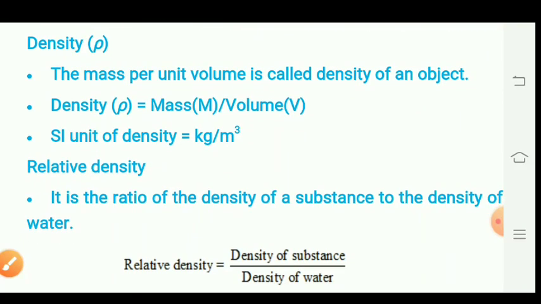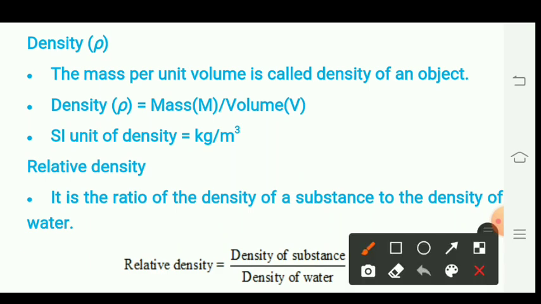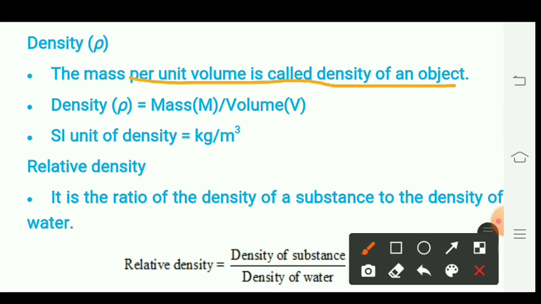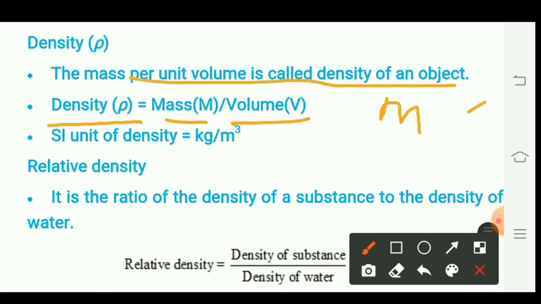Now what is density? Here rho, or density, is the mass per unit volume. So we can write the formula according to the definition: density is equal to mass upon volume, that is, mass by volume.